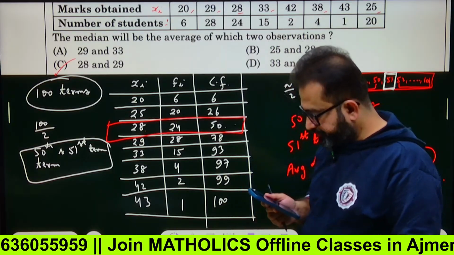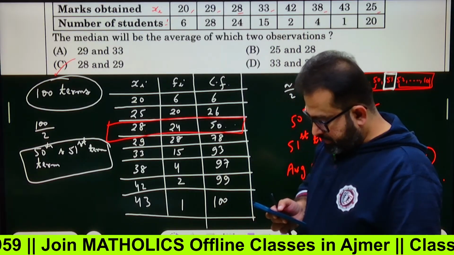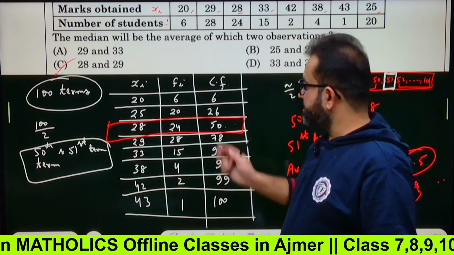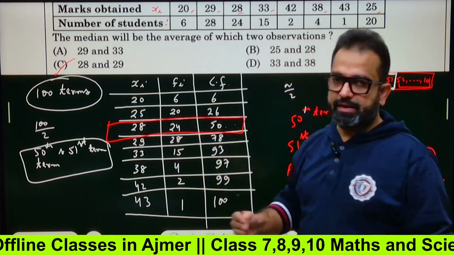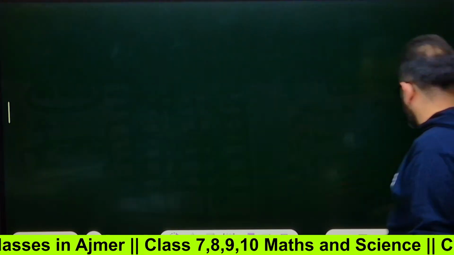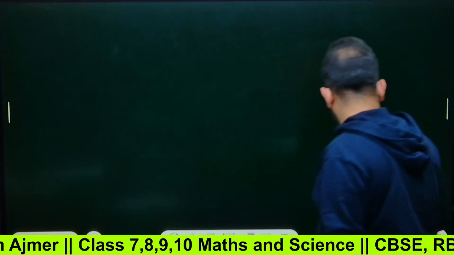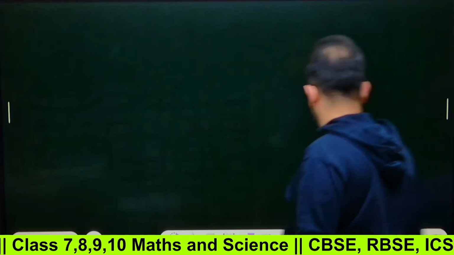Okay, sorted. Okay sir, what is this? See, this means 28 is coming 24 times, 29 is coming 28 times, like that. Okay, let's move forward to the next question, number 18. So its answer will be option number C.